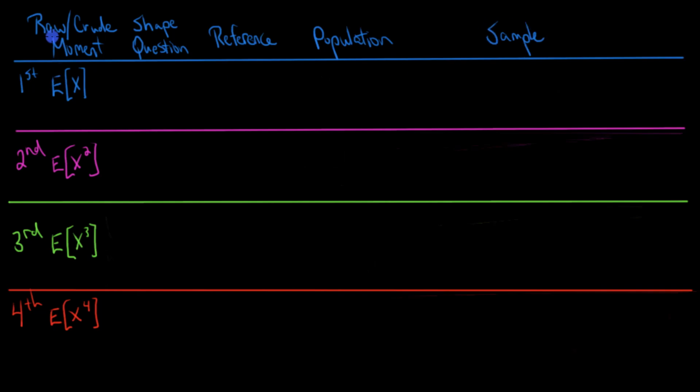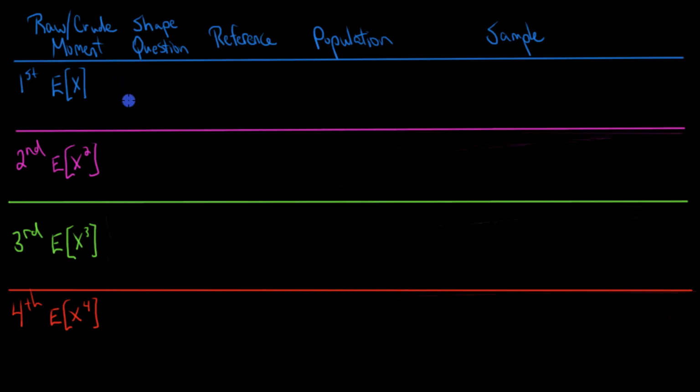So if we start by looking at these raw or crude moments, we can see that the first moment is the expected value of x. The second moment is the expected value of x squared. The third moment is the expected value of x cubed. And the fourth moment is the expected value of x to the fourth. But as we'll see, for most of these, we're not going to use the raw or crude moment. Instead, we're going to make some adjustments to it in order to make it more applicable to our data. So we'll start with our first moment here, which we said is the expected value of x.